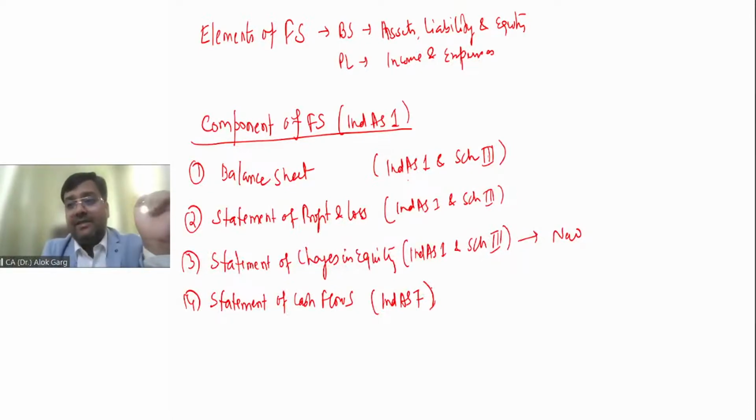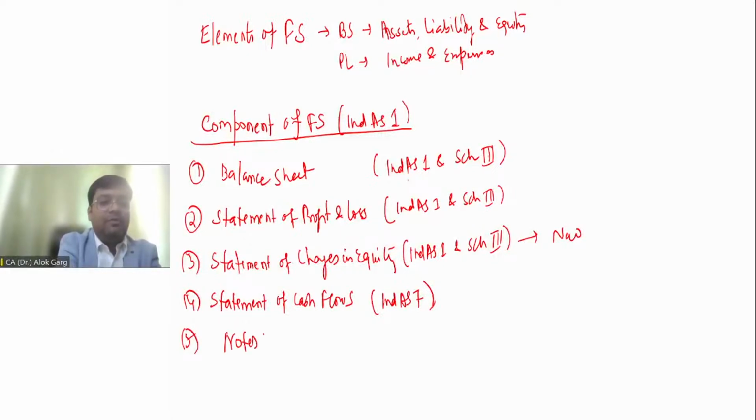When you go to Ind AS 1, it defines your component. So whenever you come to statement of cash flow, Ind AS 1 says that you have to go to Ind AS 7 to understand the cash flow statement. So Ind AS 1 is just referring to Ind AS 7 as far as cash flow statement is concerned. Is that clear?